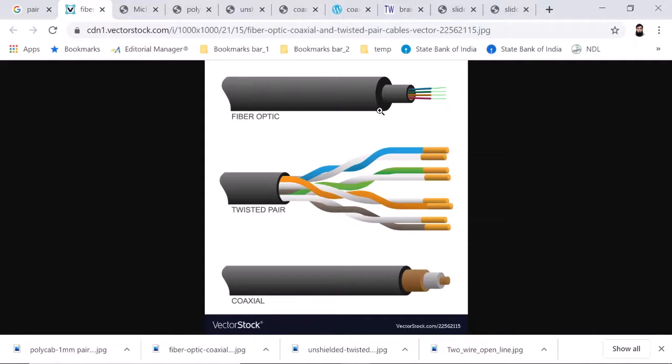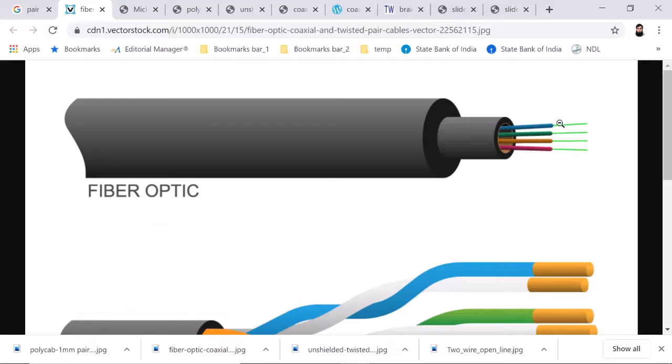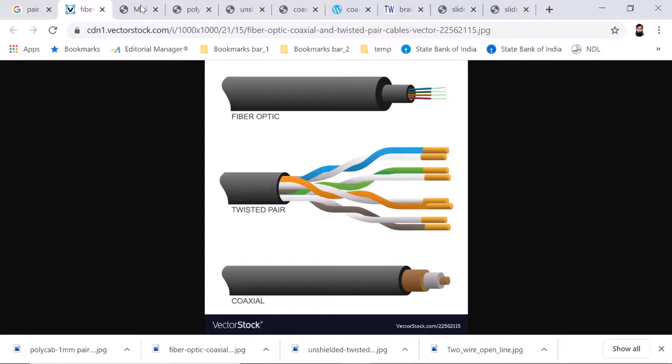And here you have a fiber optic cable, and you will see in higher courses that each fiber has a core and cladding. We have four channels here, so four transmission lines are there. Here you have a core and cladding, and again core and cladding, and they are separated. So this is how you have examples of the transmission line.